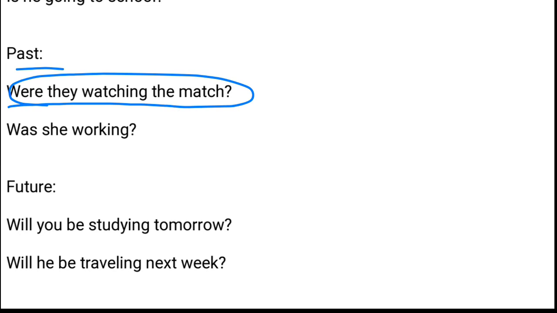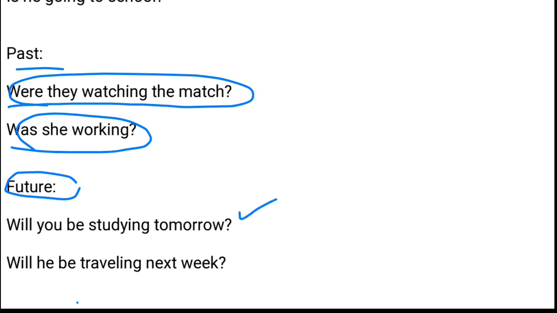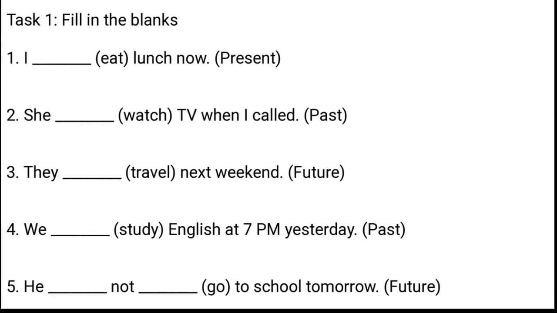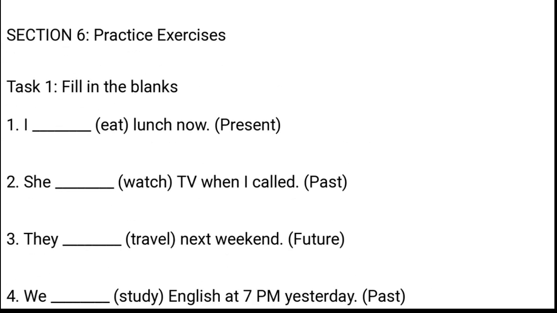Okay. And in the past, "Were they watching the match?" It means "They were watching the match." This is a simple sentence. But when we convert the same thing into interrogative, it would be "Were they playing?" "Were they watching the match?" "Was he working?" And the future would be "Will he be studying tomorrow?" "Will he be traveling next week?" Clear?